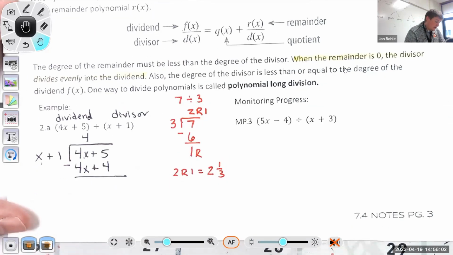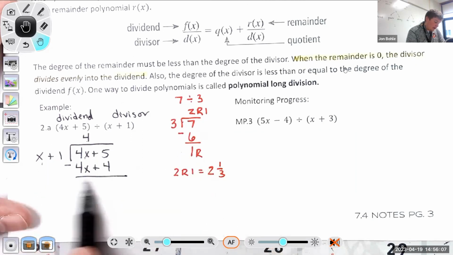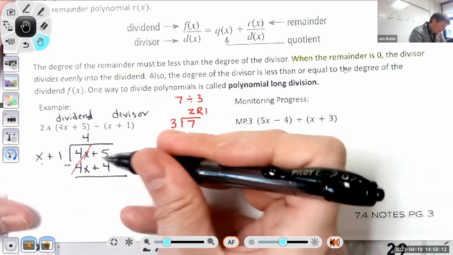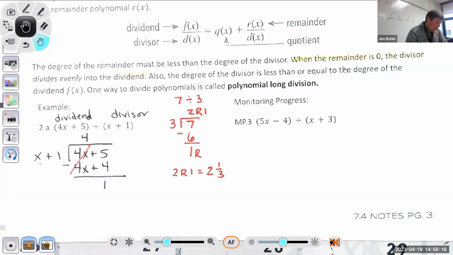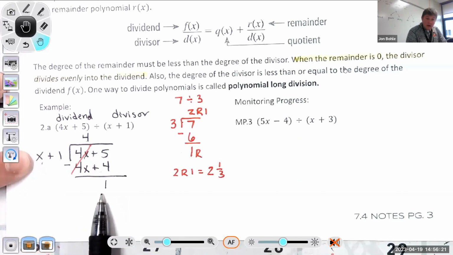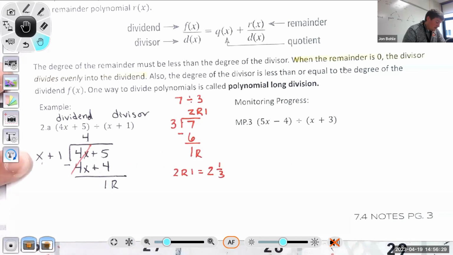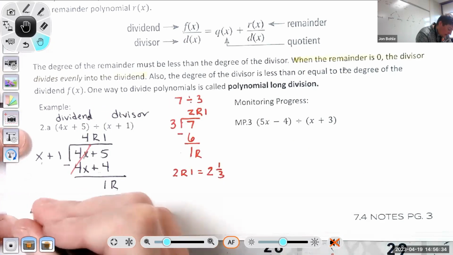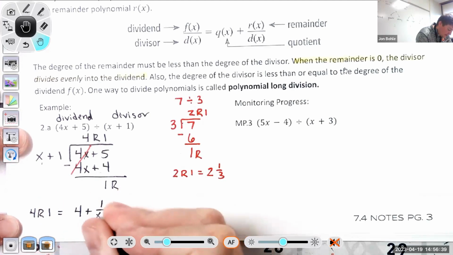Just like I go 3 times 2 is 6 and then I subtract, I'm going to go 4 times x plus 1 here, and then subtract. The 4x's cancel out, and I'm left with 5 minus 4, which is 1. Now I have this number 1, and I want my x to become a 1. Well, the degree of 1 is less than the degree of x plus 1, so this is going to be my remainder. So my answer here is 4 remainder 1, which is going to be 4 plus 1 divided by x plus 1.